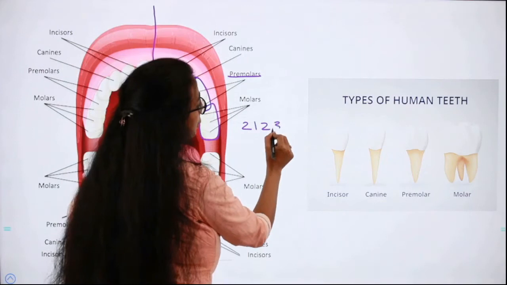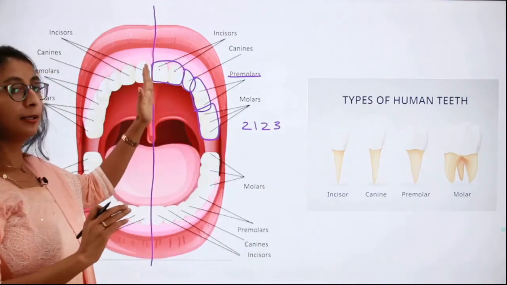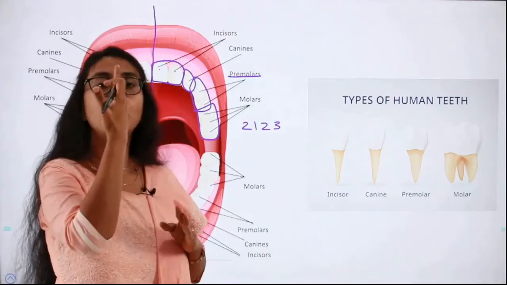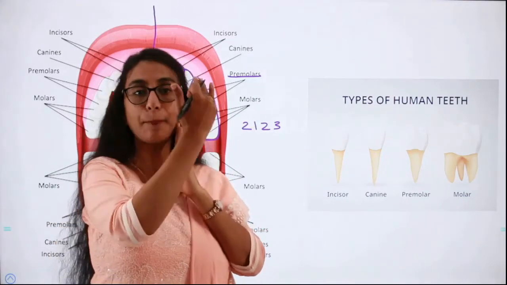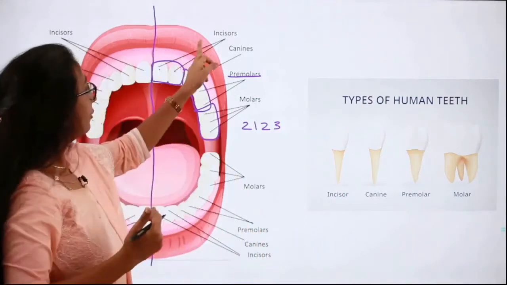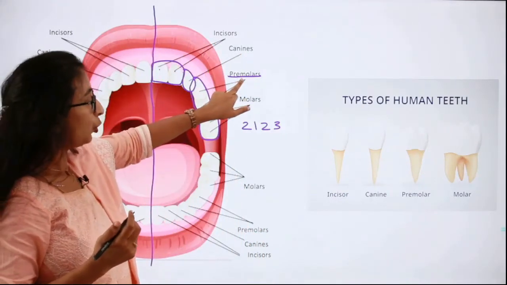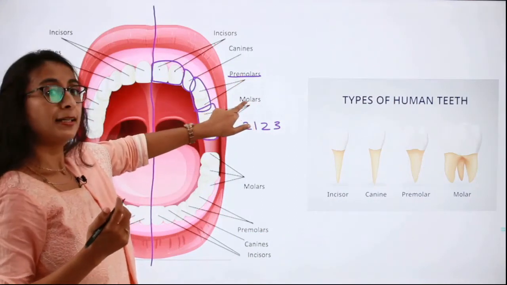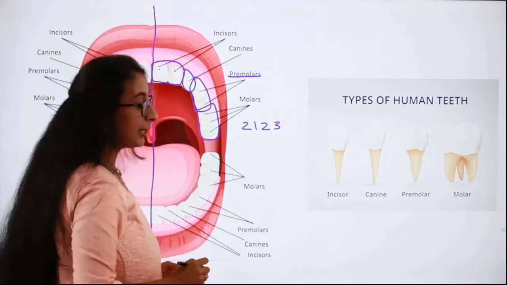So that is the upper half of the jaw. When you divide your mouth longitudinally like this, on one side in the upper half of the jaw, you have 2 incisors, 1 canine, 2 premolars and 3 molars. So that is written as 2, 1, 2, 3.